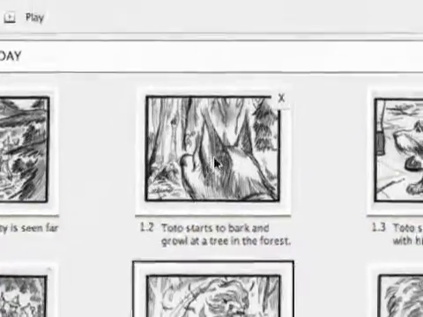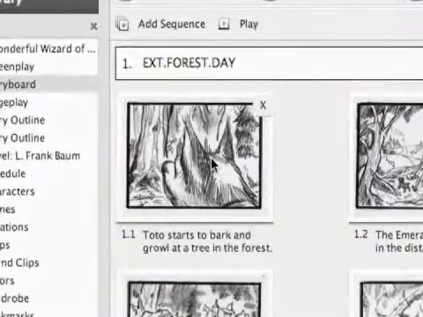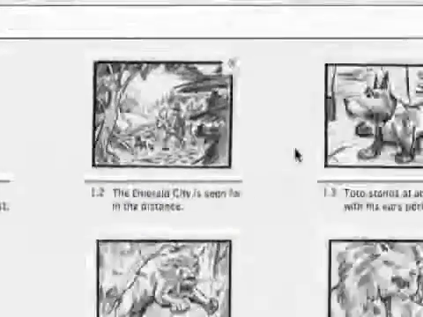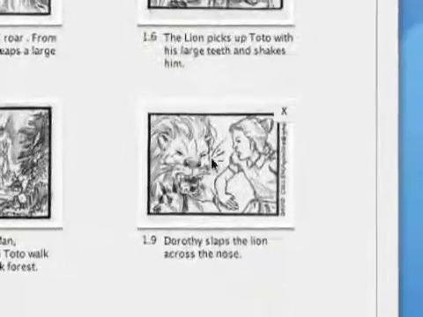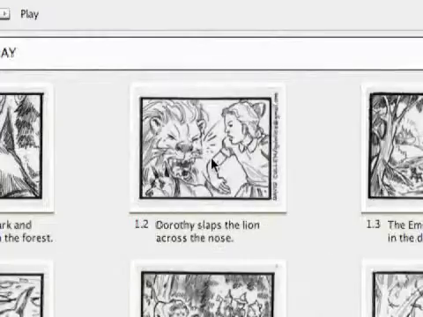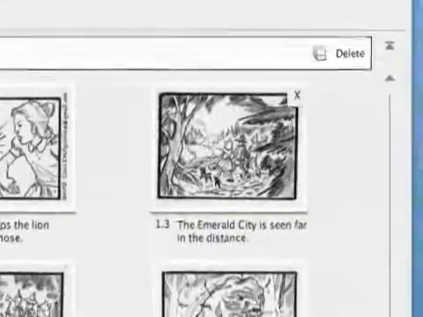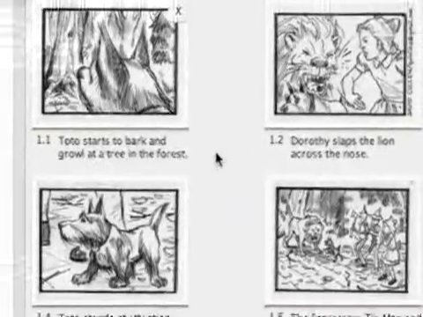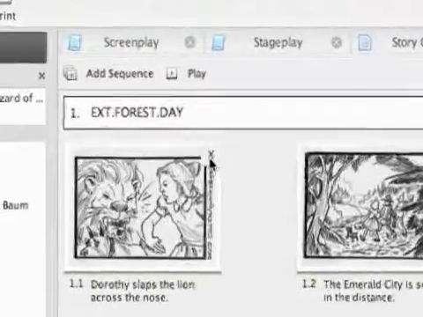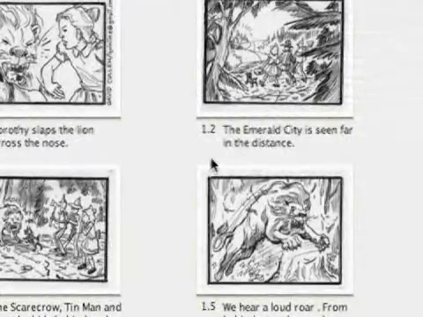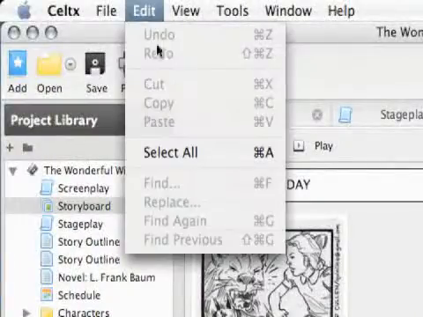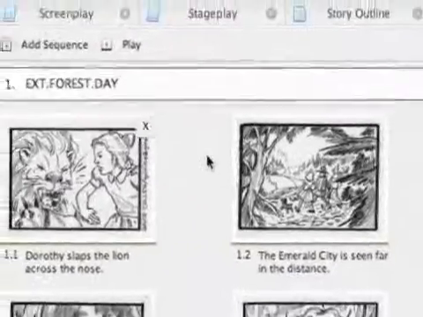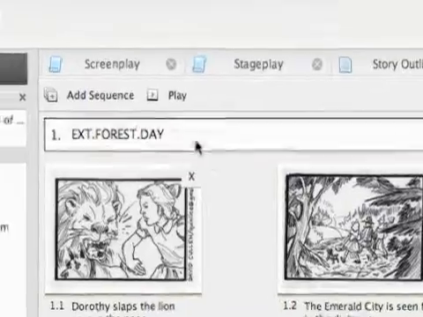So to arrange files, you see you can just drag them over to change the order of files. I'm going to put this one all the way up here. That's what I would do, and push everything back one. So that's how working with your storyboards goes, and I can delete them by just hitting that X right there if I didn't want one.